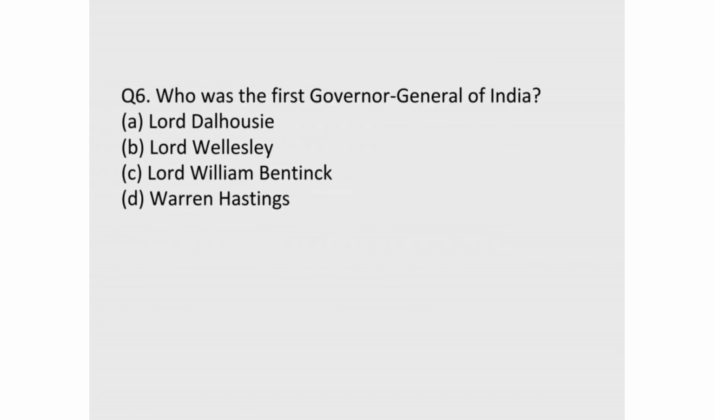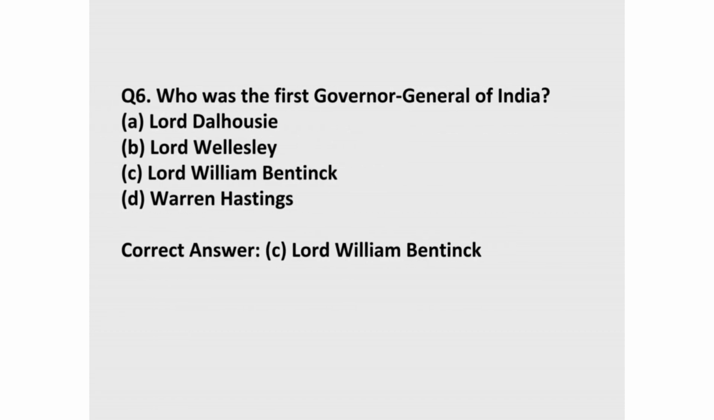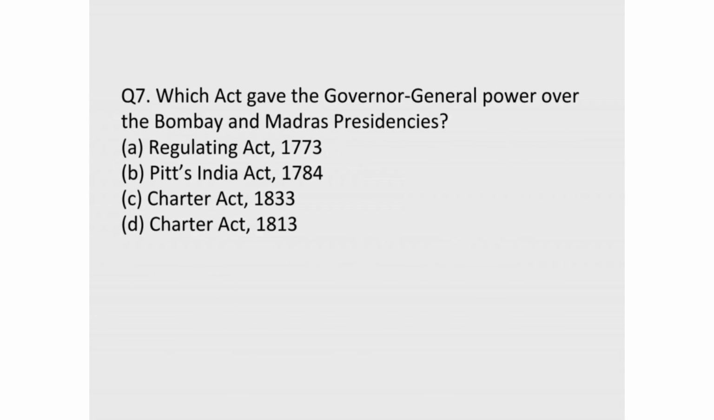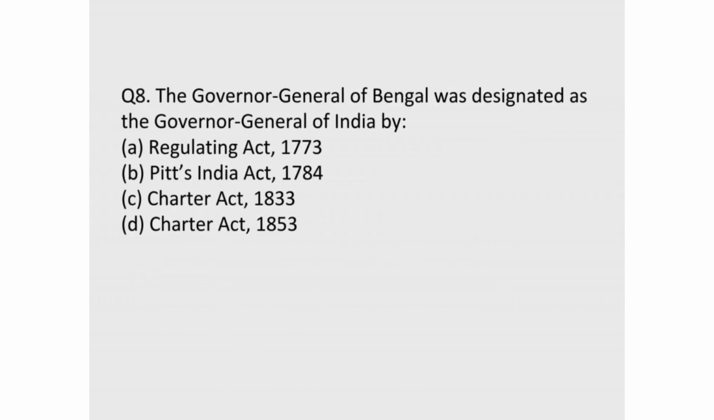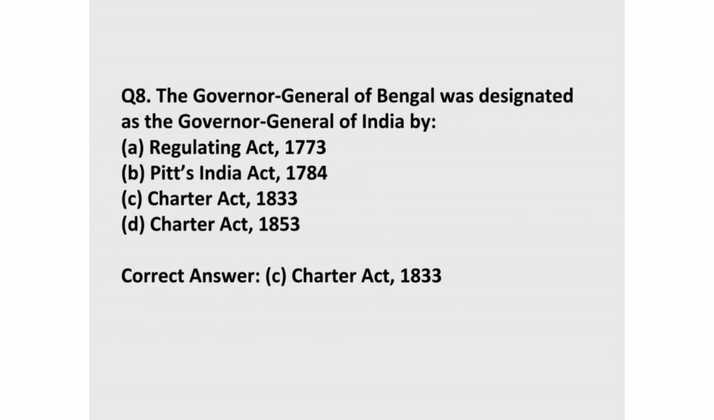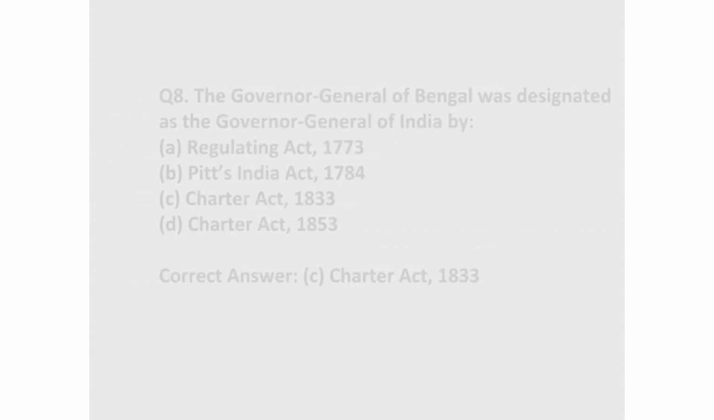6. Who was the first Governor-General of India? Correct answer, C. Lord William Bentinck. 7. Which act gave the Governor-General power over the Bombay and Madras presidencies? Correct answer, C. Charter Act, 1833. 8. The Governor-General of Bengal was designated as the Governor-General of India by. Correct answer, C. Charter Act, 1833.